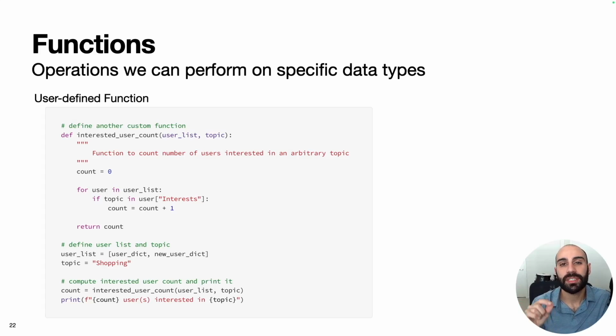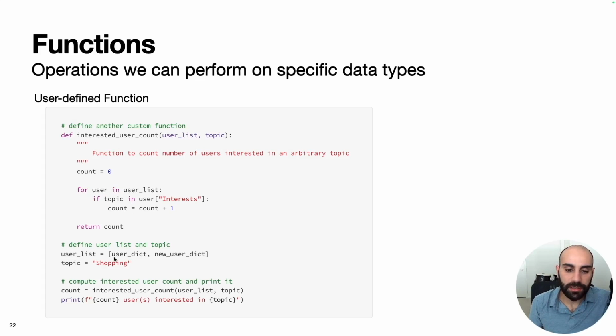Next, we can do something a bit more complicated and create a function to count the number of users interested in an arbitrary topic. This will be pretty similar to what we did before, but instead of just looking at the number of users interested in bread, we'll have the topic of interest be an input to the function. Here we'll initialize the count again as 0. Then we have our if condition within a for loop. So we'll loop through an inputted user list. We'll see if the inputted topic is in the user interests, and if it is, we'll add 1 to the running count. Then once we make it through all the users in the list, we'll return the count.